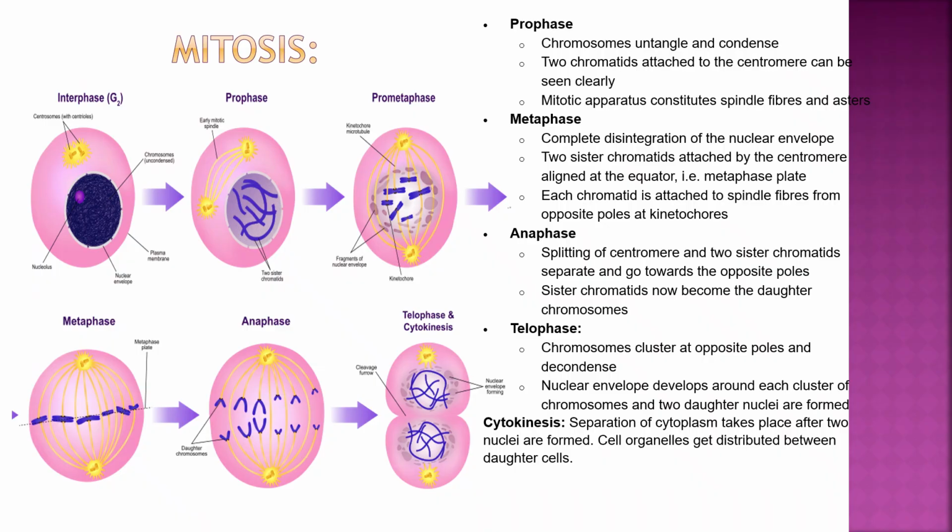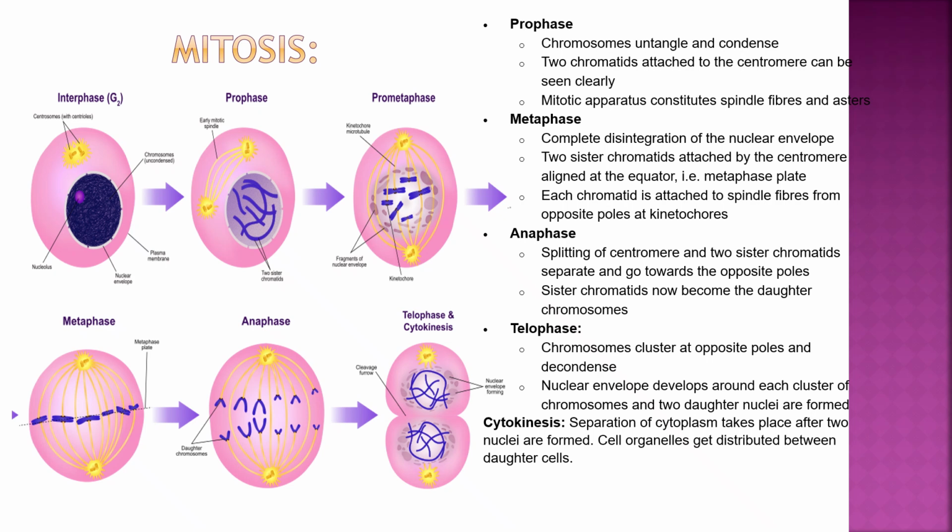In mitosis, in prophase chromosomes entangle and condense. Two chromatids attached to the centromere can be seen clearly. The mitotic apparatus constitutes spindle fibers and asters. Metaphase: complete disintegration of the nuclear envelope. Two sister chromatids attached by the centromere align at the equator, the metaphase plate. Each chromatid is attached to spindle fibers from opposite poles at kinetochores.